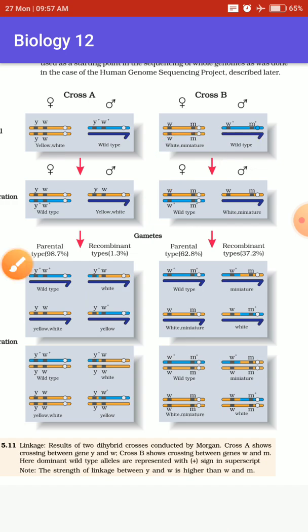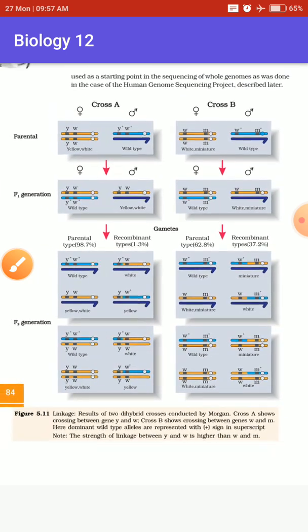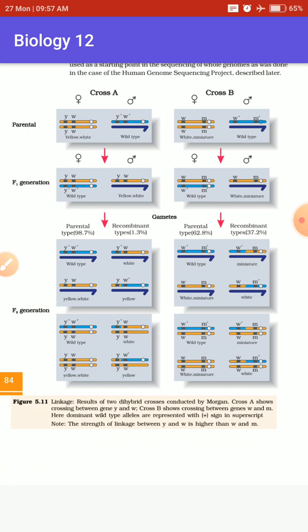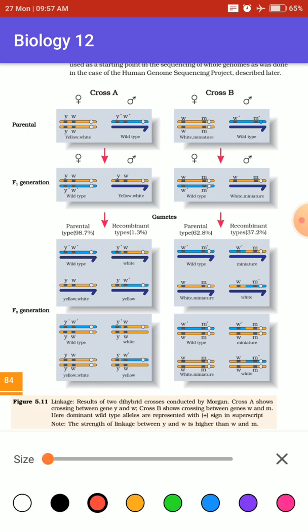So there were two different types of crosses to test whether Mendel's experiments are true. Now we will understand them one by one.